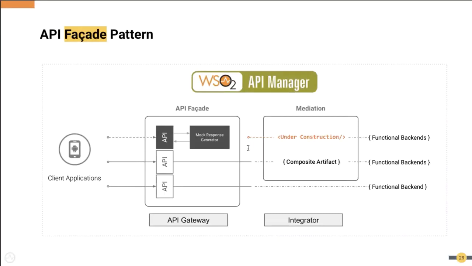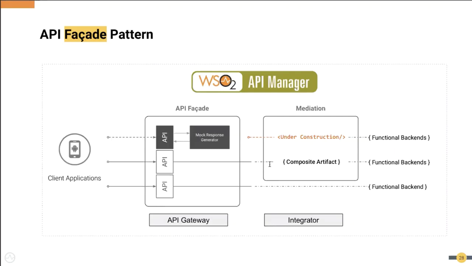So this is how, if you look at the message flow between client application and your backend, these components are placed and how it works. So basically, you can see your API gateway layer here, and when you start development from the very beginning, if your backends are under construction, then you can generate a mock response, and from your API, you can interact with them.